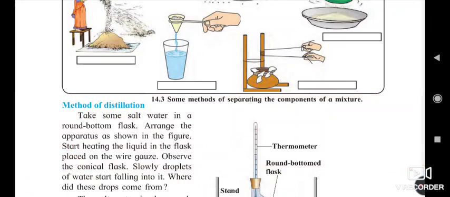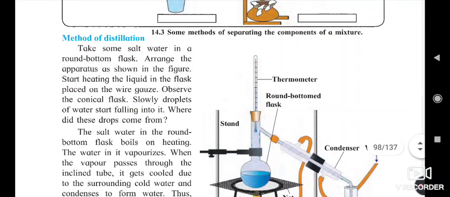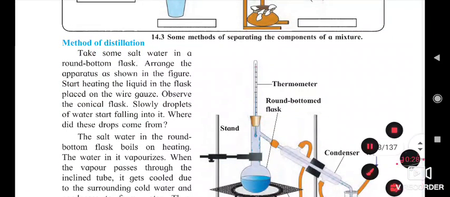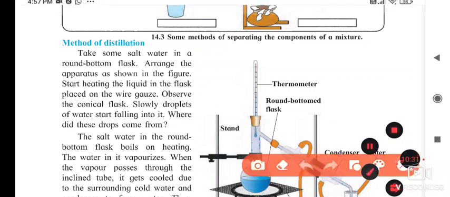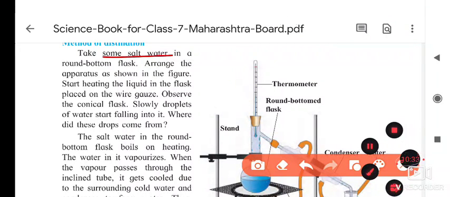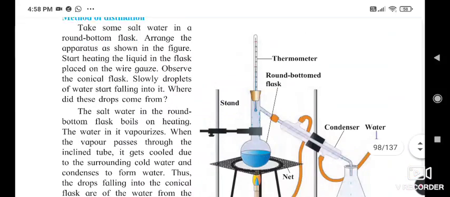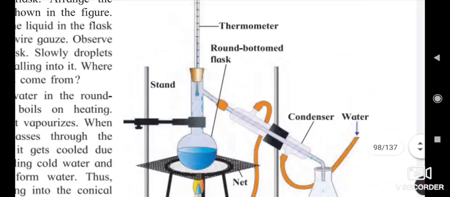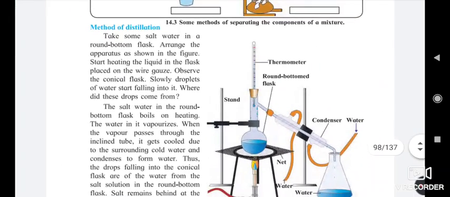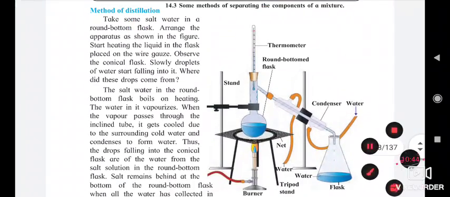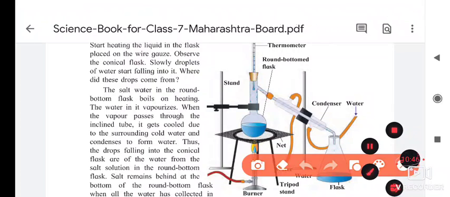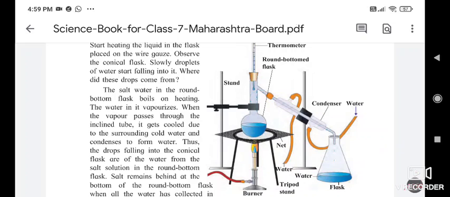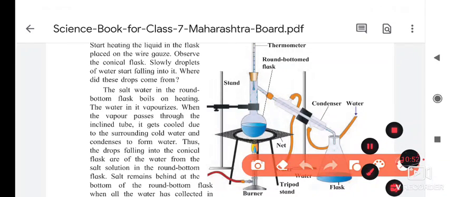Now the next method is called distillation. The method of distillation is used to separate salt from water. For that we have to take a round bottom flask, and inside it we put the salty water. I will explain the figure first, then we will discuss it. Here this is a thermometer.